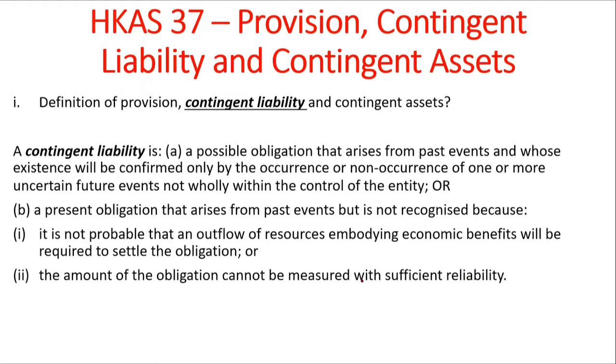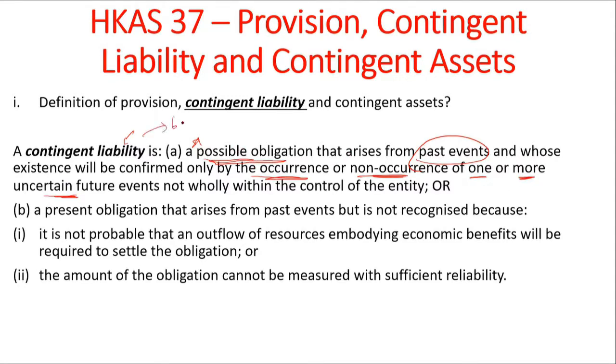So let's look at what contingent liability is, our next brief topic. Contingent liability is basically a possible obligation. This is a possible obligation that arises from past events and whose existence will be confirmed only by the occurrence or non-occurrence of one or more uncertain future events. So this contingent liability is basically based on some uncertain event.